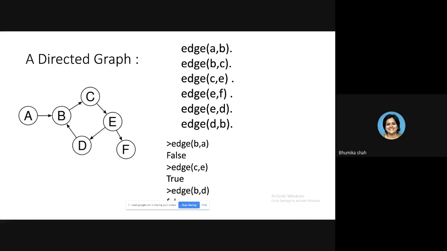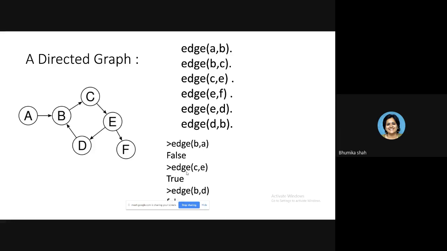Now after writing this program, what will you do? On the right side, you have to ask all these queries, and you can check other queries as well. If I check edge B comma A, what will it do? It will go in sequence and check: do you have any edge fact with B and A as parameters? No. There is no fact which says from B to A there is a direct edge available. So it will give you false.